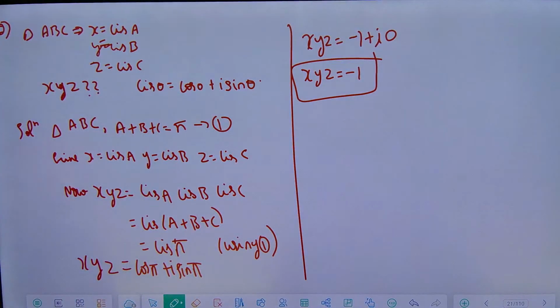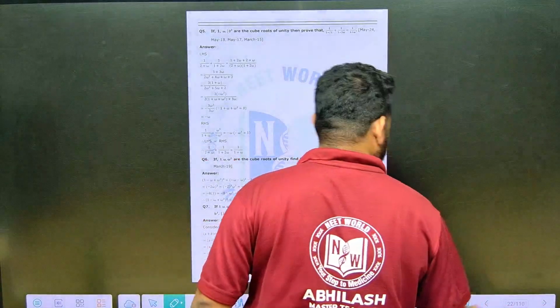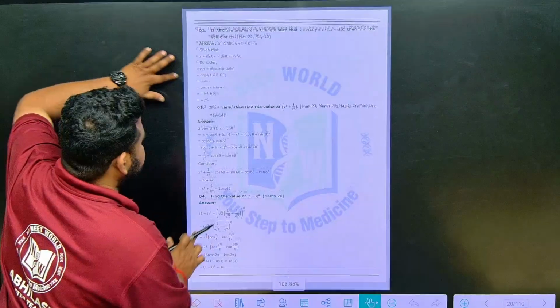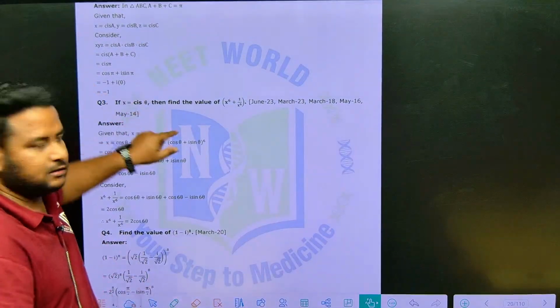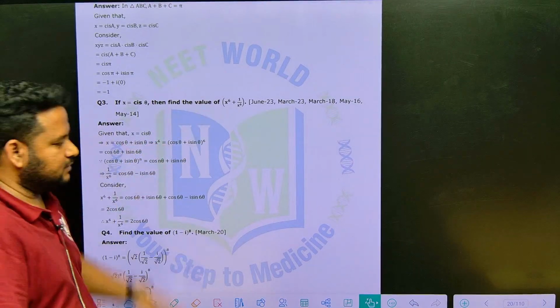We had to do it. Now the next question. Look at this. So observe this question, friends. They are telling, if x is equal to cis theta, then they are asking us to find the value of x to the power of 6 plus 1 by x to the power of 6. So observe this.